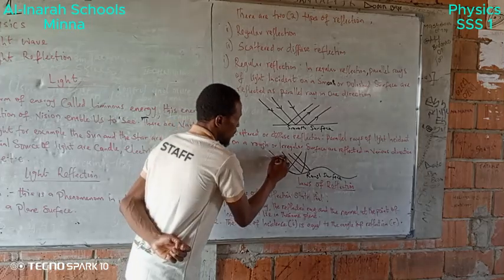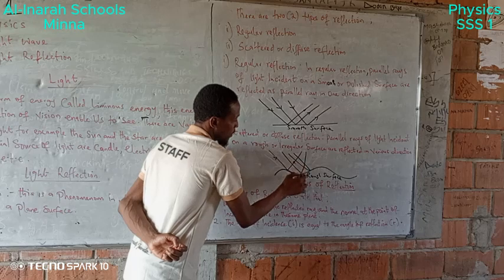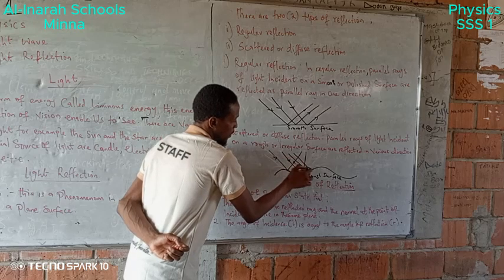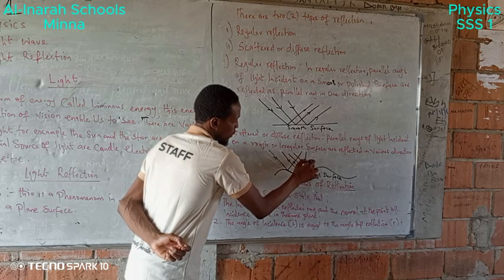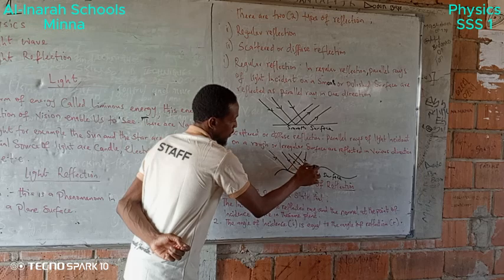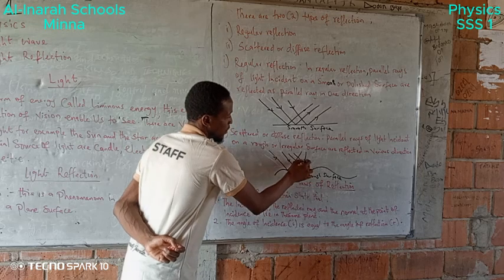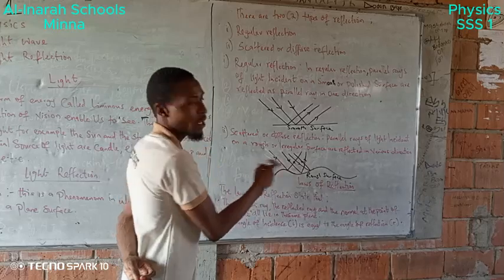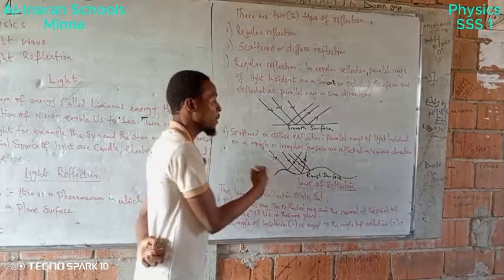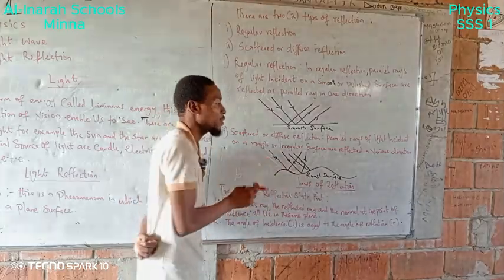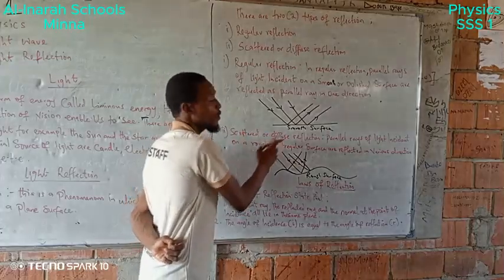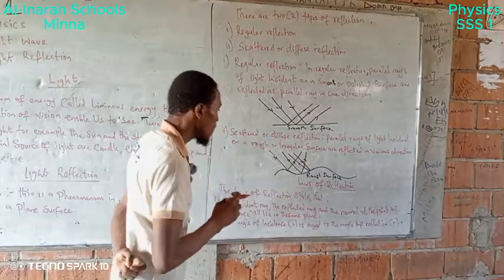This is the direction of this ray, and it takes another direction. This ray takes another direction and comes back in this direction, and therefore it has an irregular manner or irregular pattern. And therefore this type of reflection we call scattered or diffuse reflection.